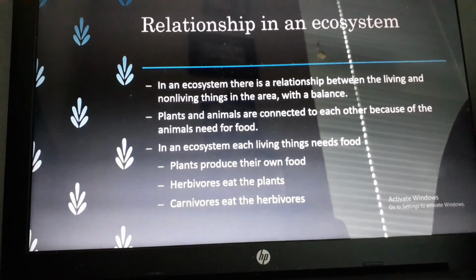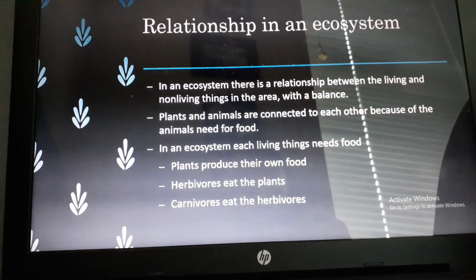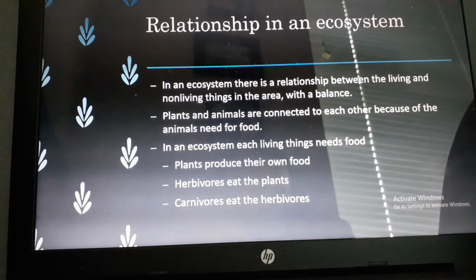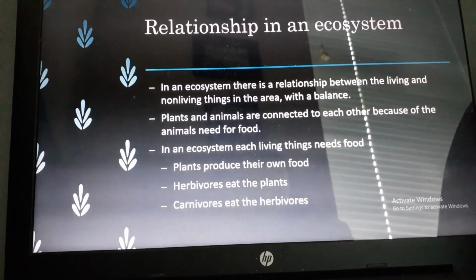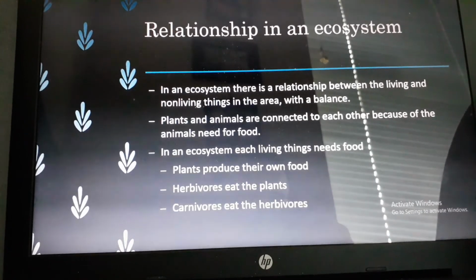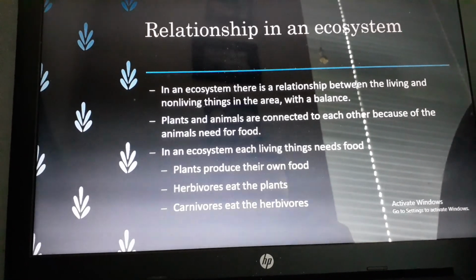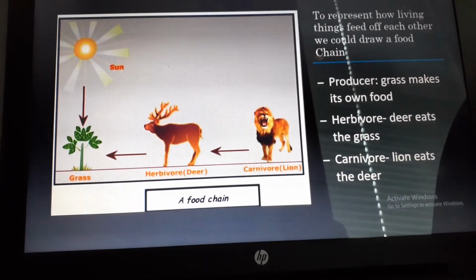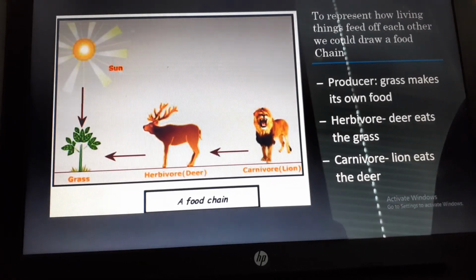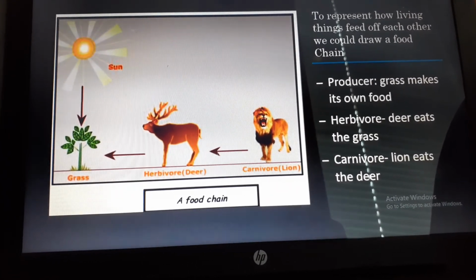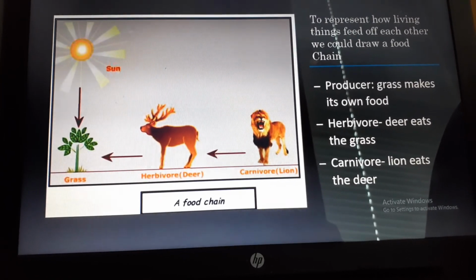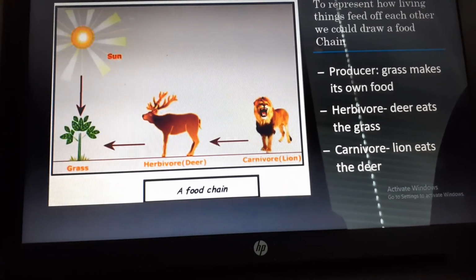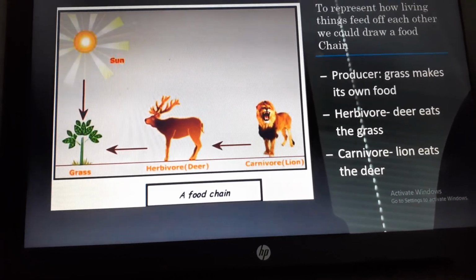If something is taken out of the ecosystem, it can tremendously affect that ecosystem because they are interdependent on one another and they rely on each other for the food or for what they provide. So this represents a food chain. We can do this by representing things that feed off of each other. So the grass gets its food from the sun, and then it provides food for the herbivore, which is a deer, and then the deer provides food for the carnivore, which is the lion.